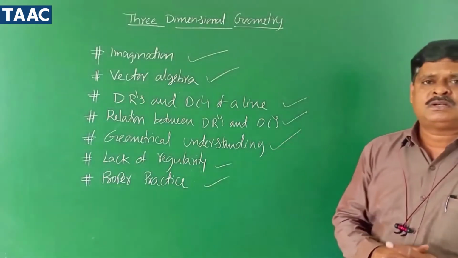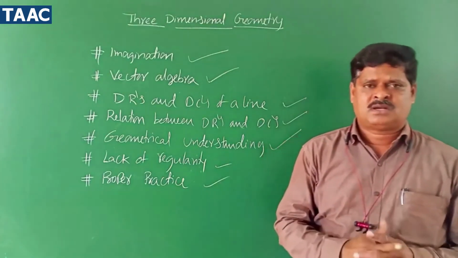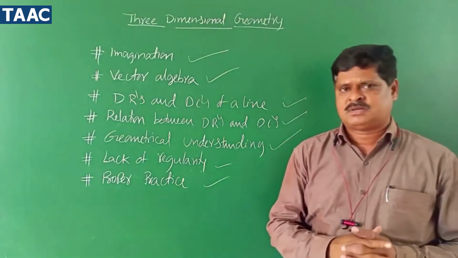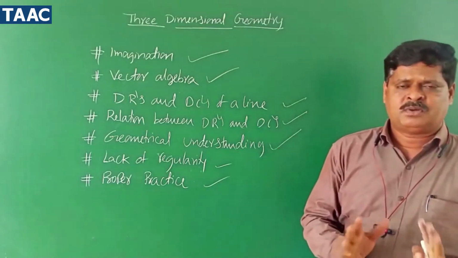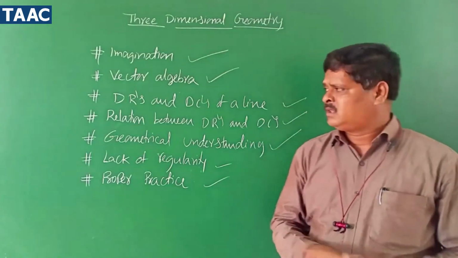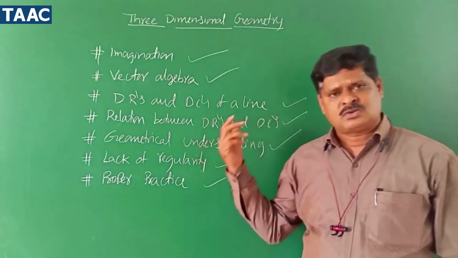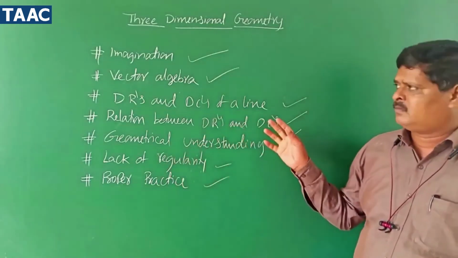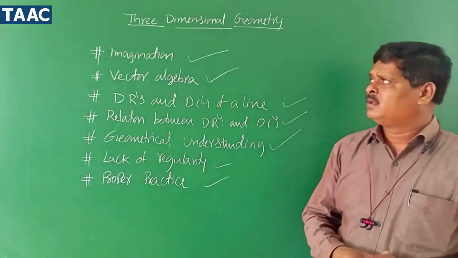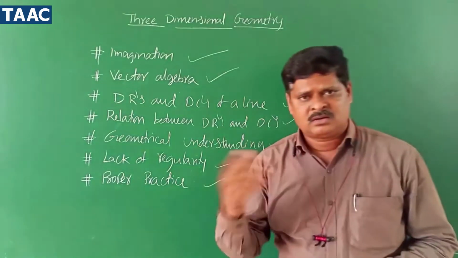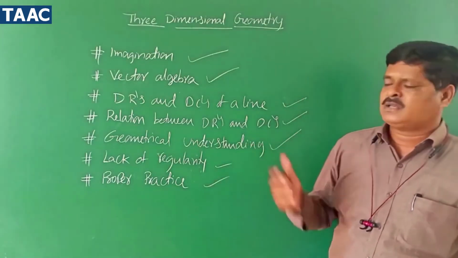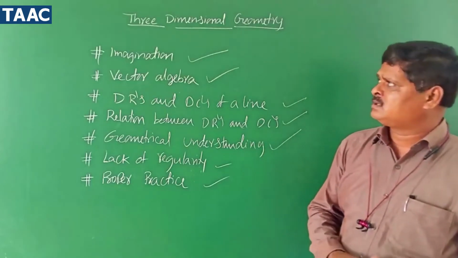Around 30-plus concepts are there in the chapter, but it is purely formula based. If you follow these points, it is easy scoring. Around 10 marks come from this chapter alone, according to the new pattern, maybe plus or minus 10.